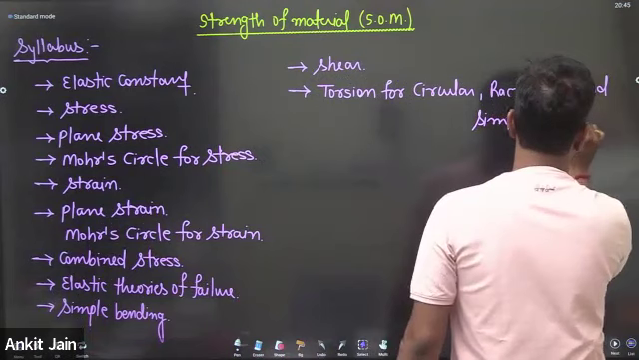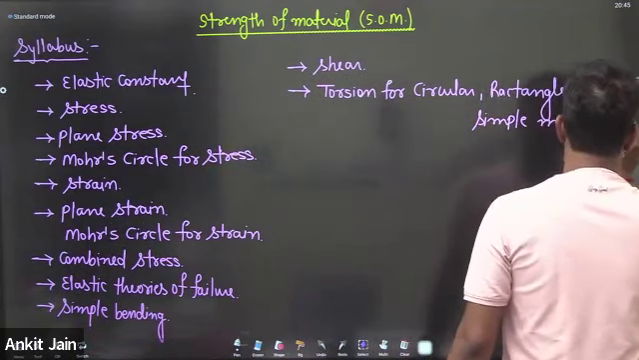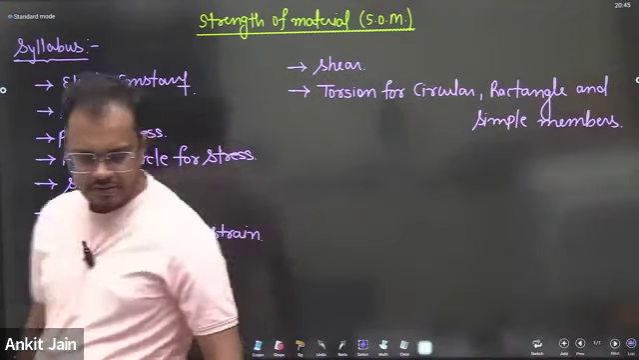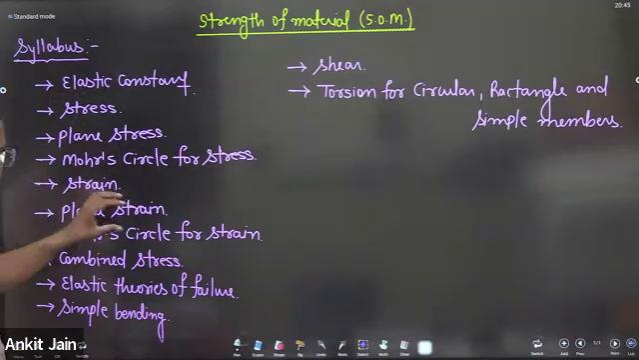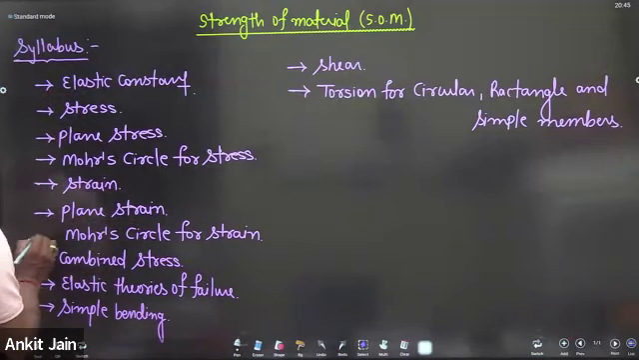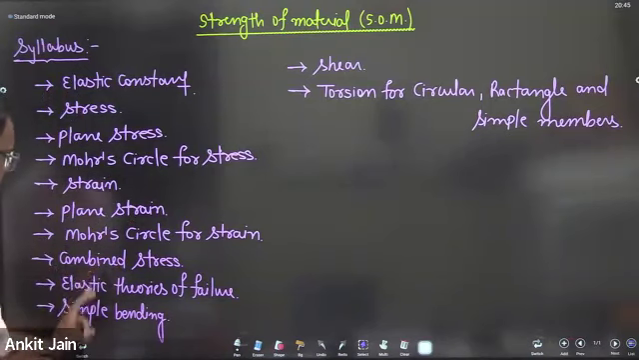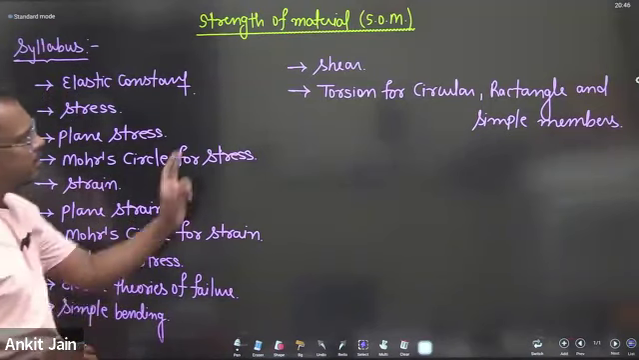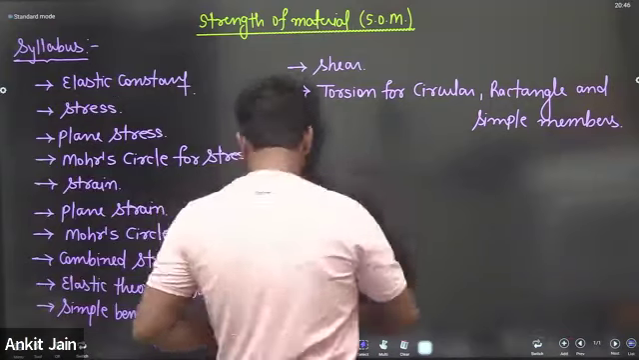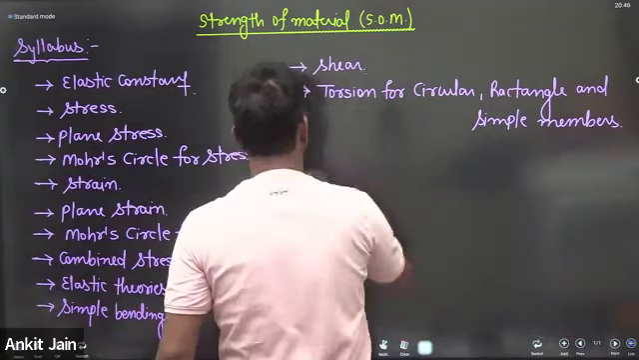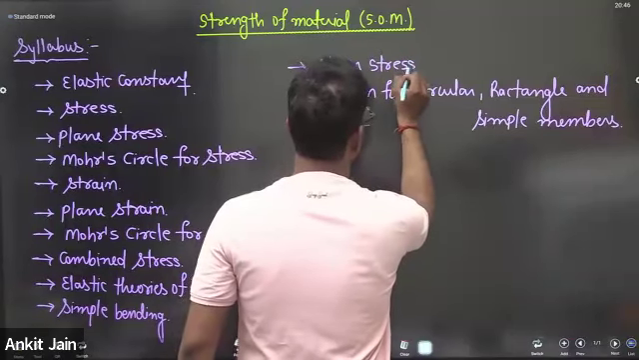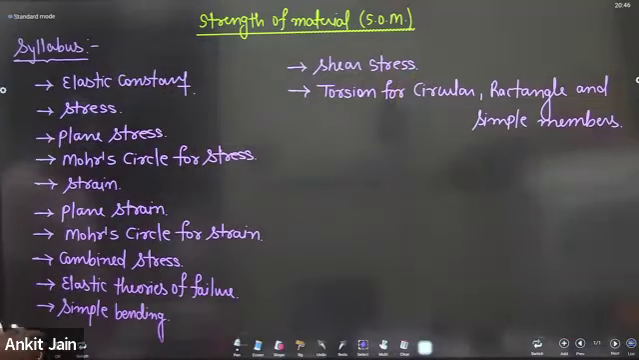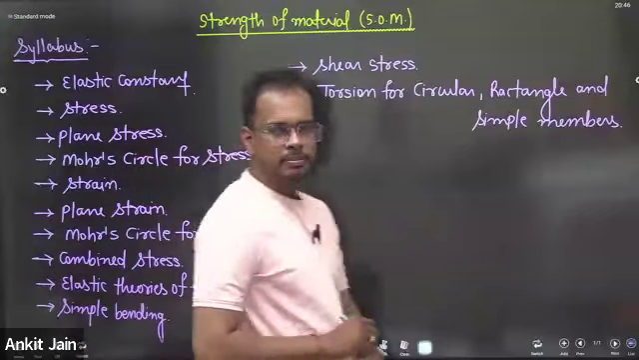So this is our syllabus. The first unit is elastic constant, another is stress, plane stress, Mohr circle of stress, strain, plane strain, Mohr circle for strain. Next is combined stress, elastic theories of failure, simple bending, shear. This is shear stress actually. Next is torsion for circular, rectangular and simple members.